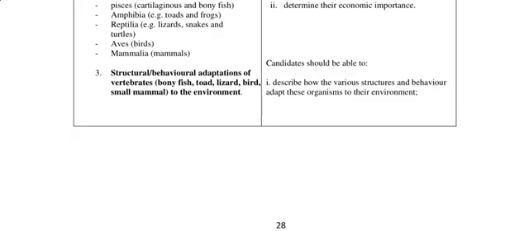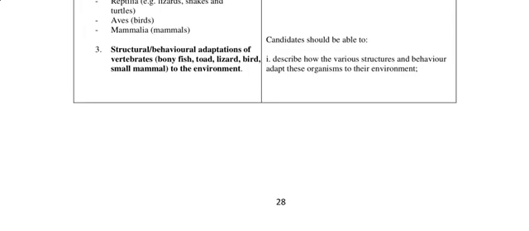Then section B is just about adaptation, where we have structural and behavioral adaptation of vertebrates to the environment. You know what adaptation is? How they possess characteristics that enable them to survive in unfavorable conditions and all that. It helps them align with the environment. So for that, we are to describe how the various structures and behaviors adapt these organisms to their environment. For example, possession of scales and all that, amniotic eggs and all that. So that's what you are looking at here, structural and behavioral adaptation of vertebrates to the environment.